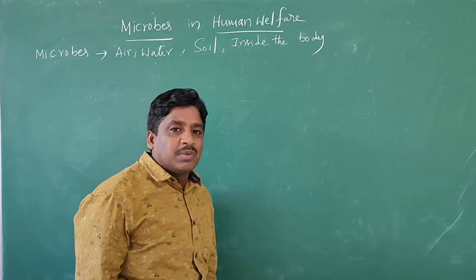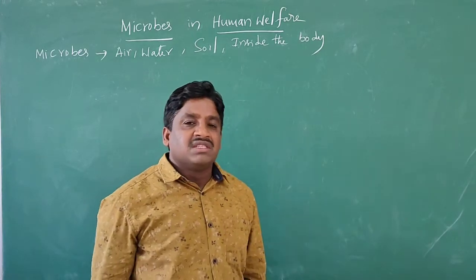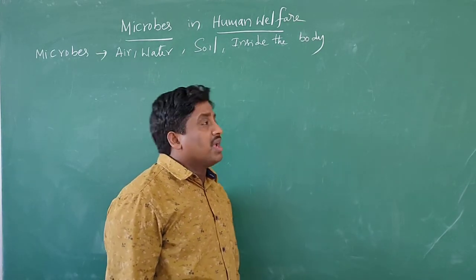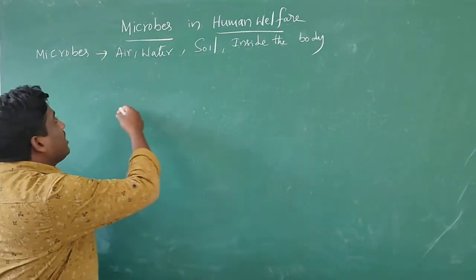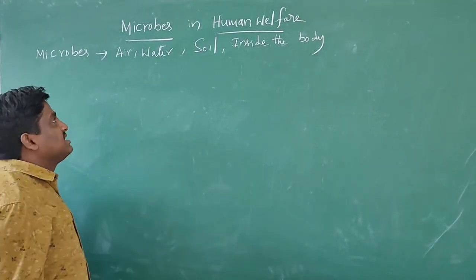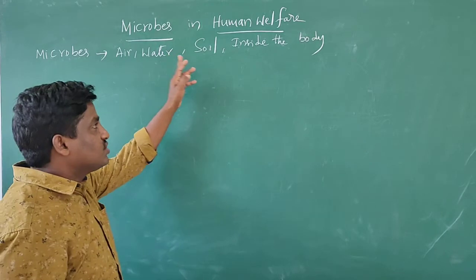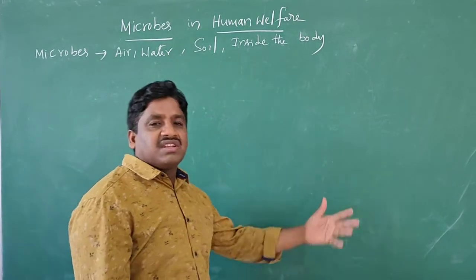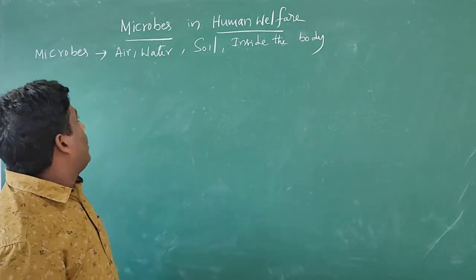Inside the body, that means of human beings and animals. So these microbes are present anywhere, such as air, water, soil, and inside the body. Many regions are occupied by them.